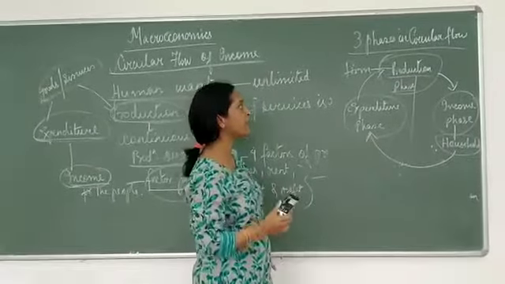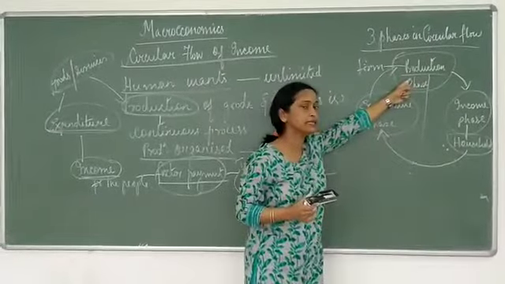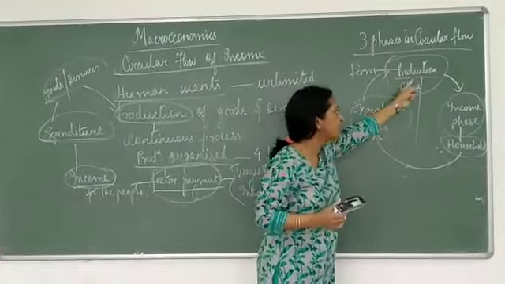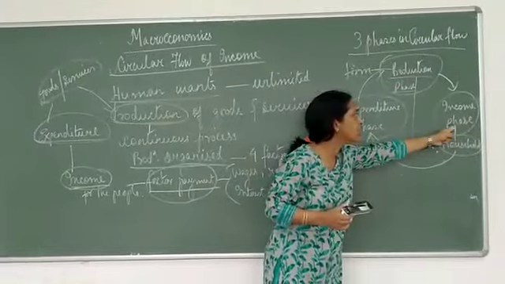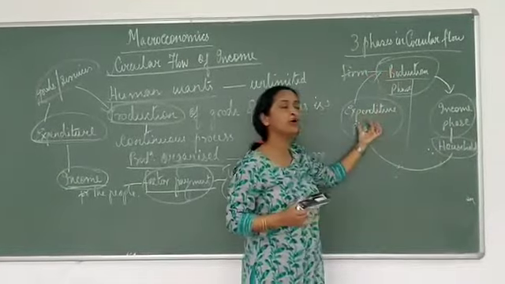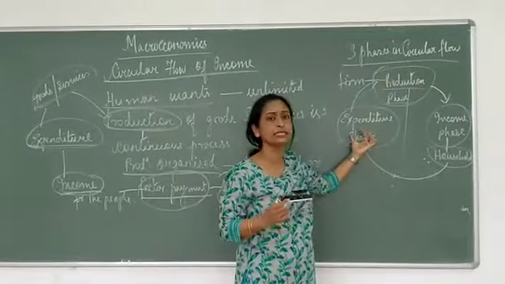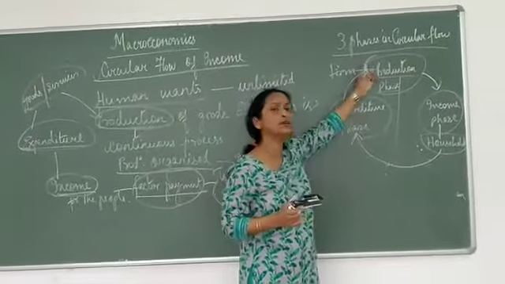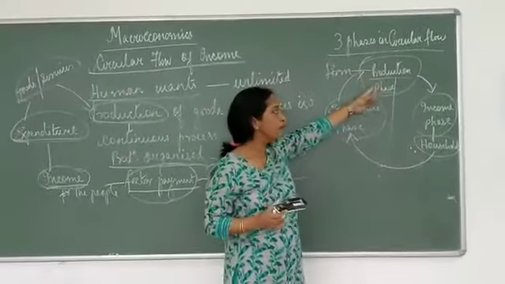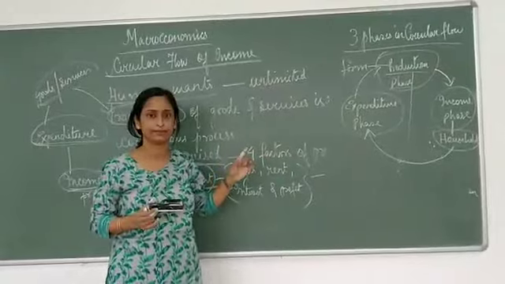Circular flow of income refers to the process in which income is generated in the production phase and then this income is distributed, which again flows back to the production unit in the form of consumption expenditure taken up by the people on goods and services that come from the farm sector. Okay, so this is called the circular flow of income.